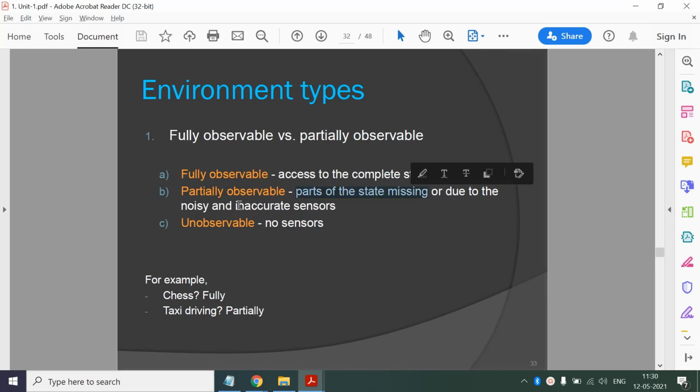For example, vacuum cleaner world. Now if he is in block A, he cannot see in block B, right? So some part of the state is missing, or it may happen due to a noisy or inaccurate sensor. So if one of the sensors is not working, then a fully observable environment may become partially observable. And if your agent has no sensor, then we can say that the environment is unobservable. Now out of these three, which one is easier to work in? Fully observable is easier, right? Because we have complete information.